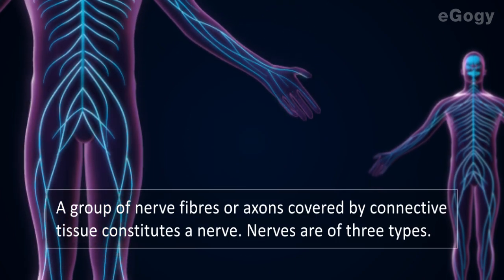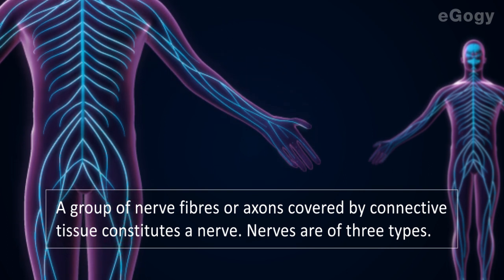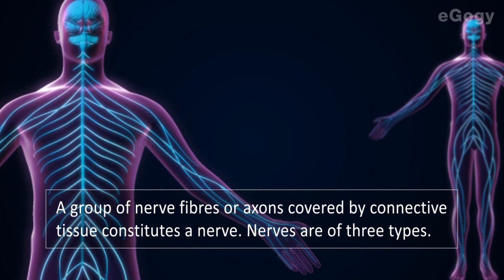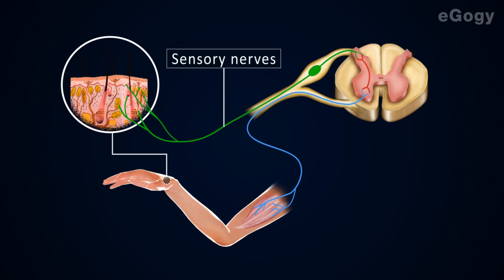A group of nerve fibers or axons covered by connective tissue constitutes a nerve. Nerves are of three types. Sensory nerves are composed of nerve fibers carrying impulses from the sense organs to the brain and spinal cord. Nerves consisting of nerve fibers that transmit messages from the brain and spinal cord to different organs and muscles constitute motor nerves. Nerves composed of both sensory and motor nerve fibers are mixed nerves.